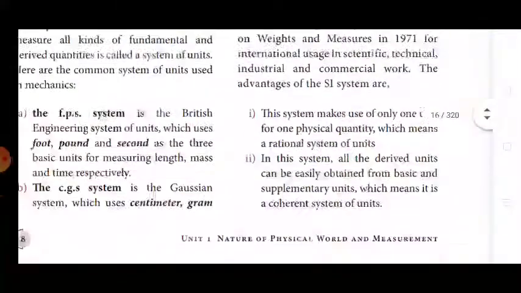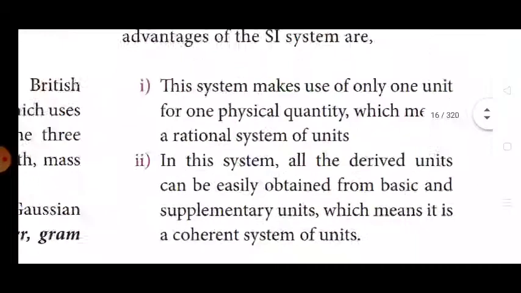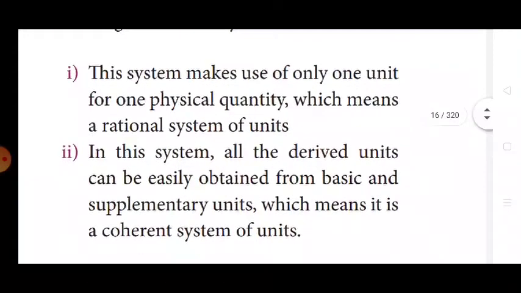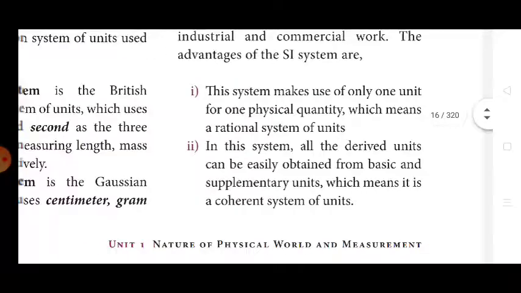SI unit system. Advantages of the SI system, very important. The system makes use of only one unit for one physical quantity, which means it is a rational system of units. In this system, all the derived units can be easily obtained from basic and supplementary units, which means it is a coherent system of units.